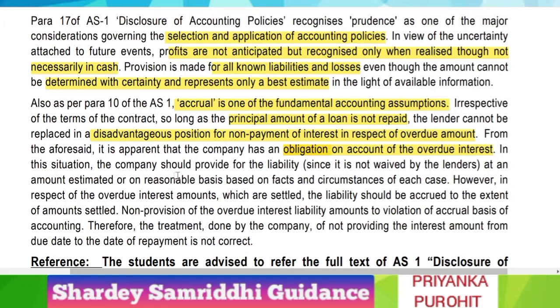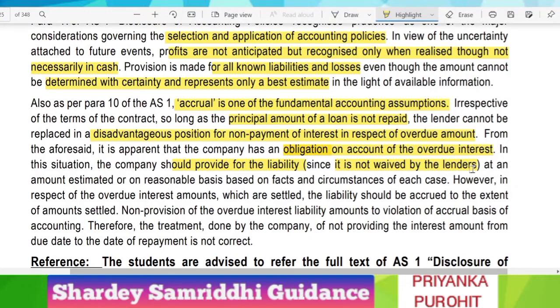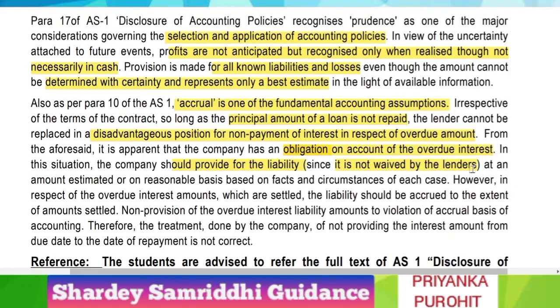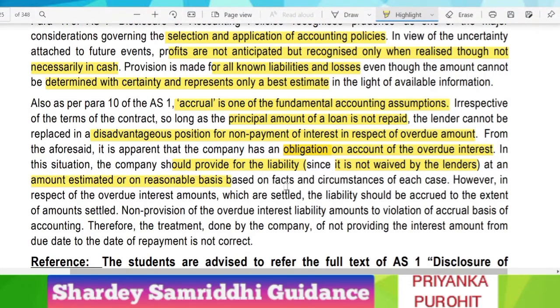So in this situation, the company should provide for the liability, since it is not waived by the lenders. If the lenders had waived or granted any relief to the company, then it would not have provided for it, but since the lender has not waived it off, it must provide for the liability at an amount estimated on a reasonable basis based on the facts and circumstances of each case.